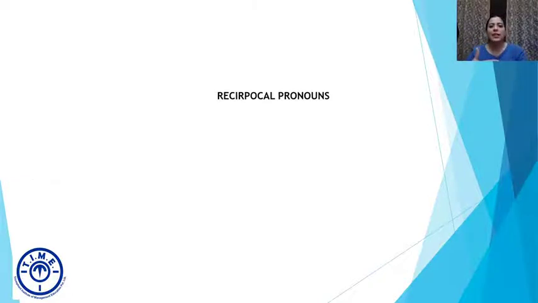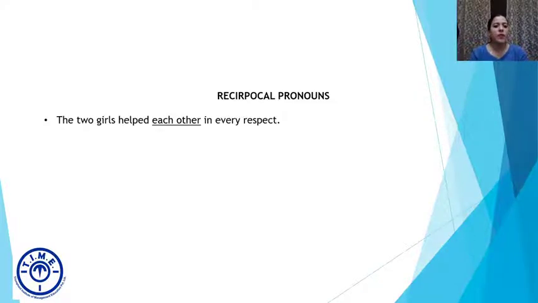Reciprocal means there's some relation between two or more than two entities. So let's understand this with an example. The two girls helped each other in every respect. And another example, the students quarreled with one another. So there's a definite relationship between the girls and the students. But in one sentence, we are using each other, and in the next sentence, we are using one another. The question arises, where do we use each other and where do we use one another?